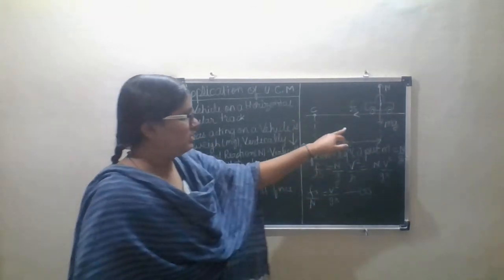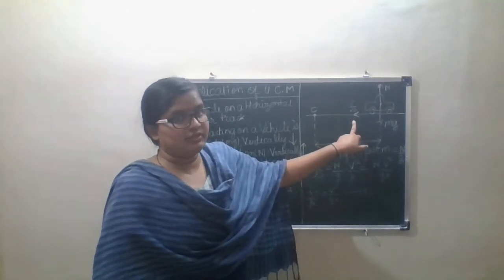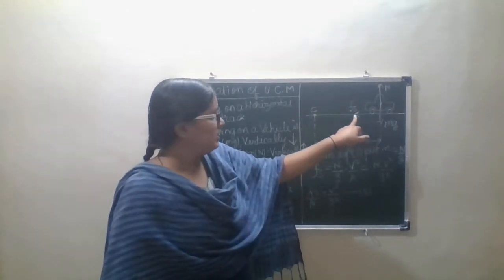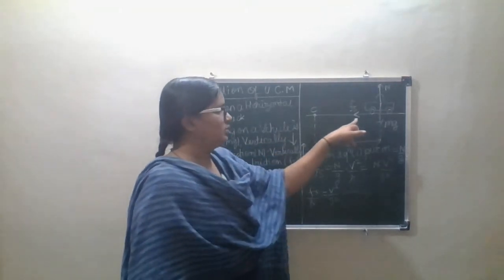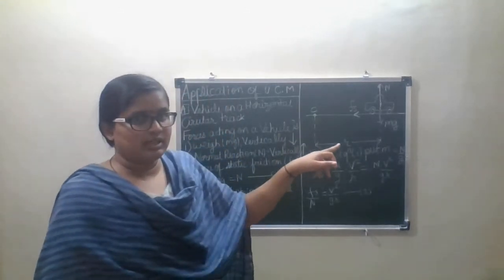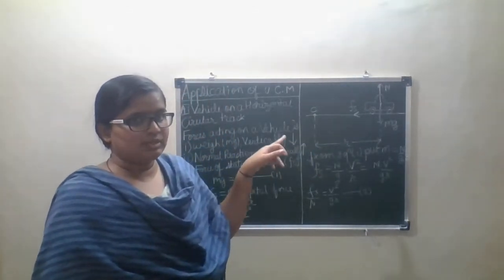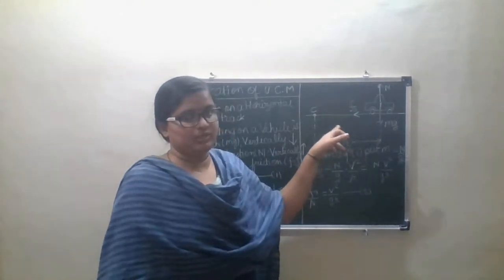And here the static frictional force is acting in this direction, which is opposite to the speed of this car. Means the frictional force is always directed opposite to the direction in which the car is moving straight.